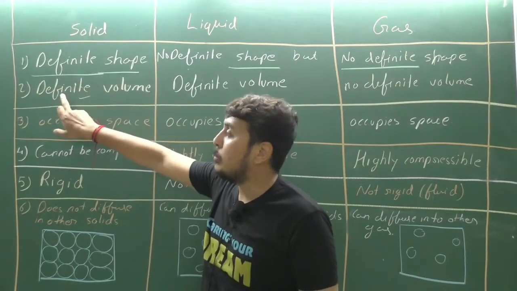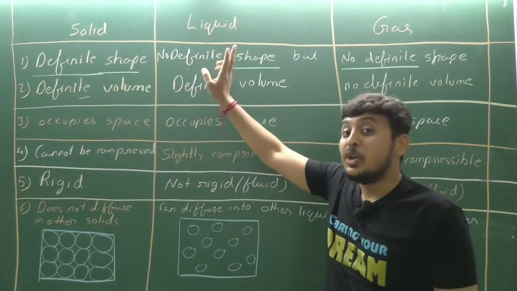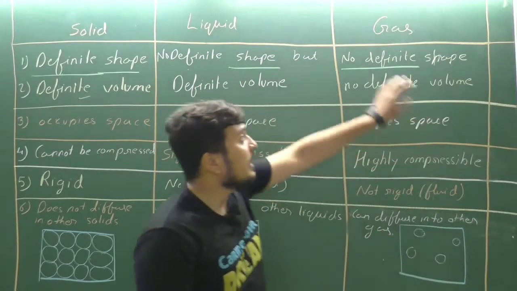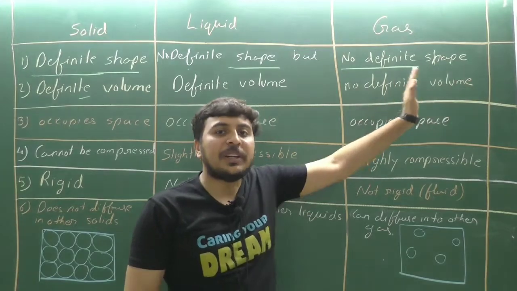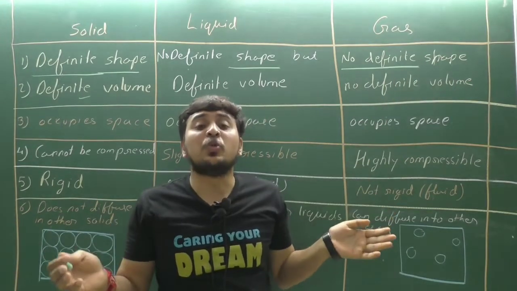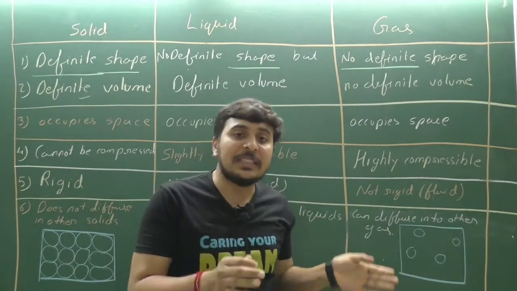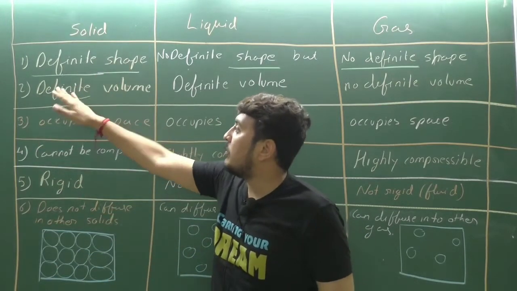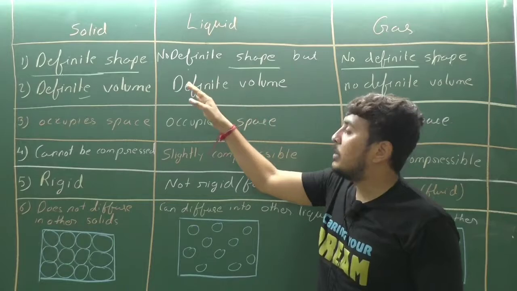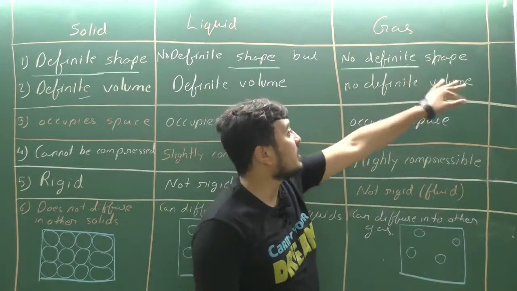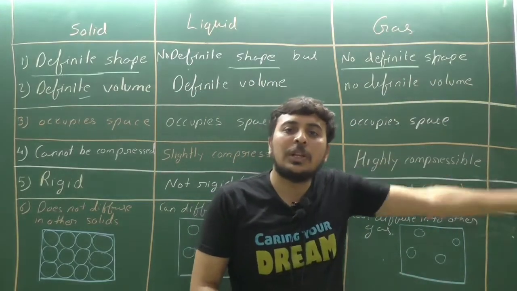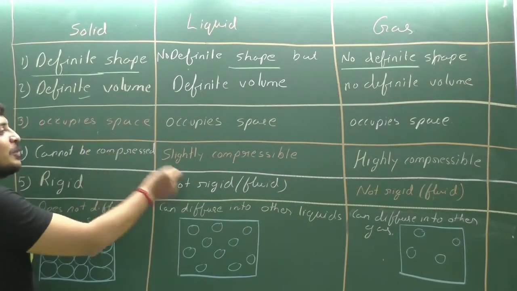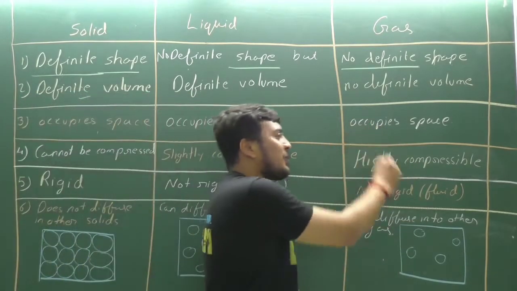Again, solid: definite shape, definite volume. Liquid: no definite shape but fixed, definite volume. Gas: no definite shape, no definite volume. You can use the word fixed instead of definite. Fixed shape, fixed volume. No fixed shape but fixed volume. No fixed shape, no fixed volume. Clear? Now the third property: occupy space.